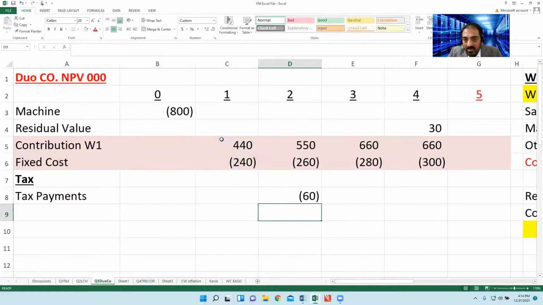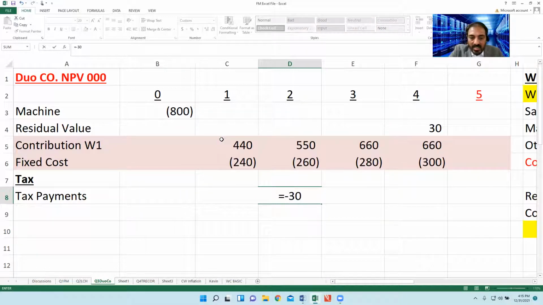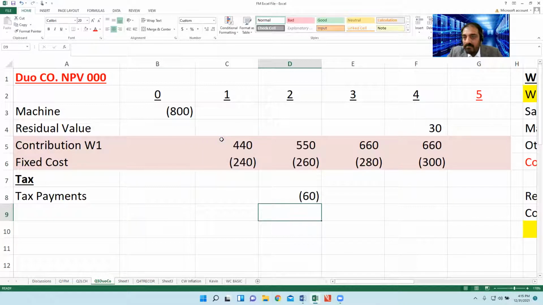That's all. 60. Once again, what I did is minus 30% multiplied by this one. 60.